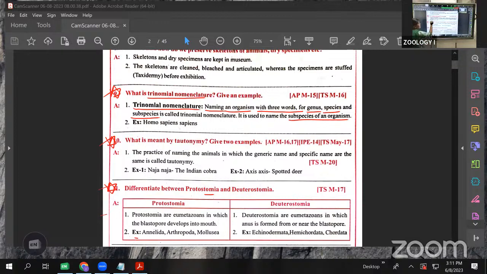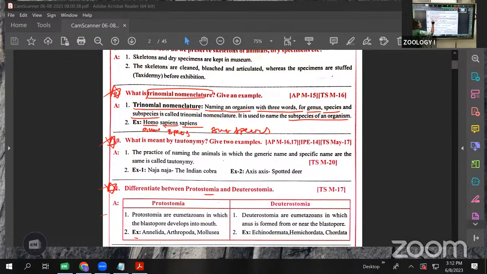The example here: Homo is the genus name. The first word indicates the genus name, the second name indicates the species name, and the third name indicates the subspecies name. This is called a trinomial, which means three names, three words. One is the genus, the second is the species, and the third is the subspecies. Three words in the scientific name is what we call a trinomial nomenclature. Simply, naming of the organism in which three words are there is the trinomial nomenclature.